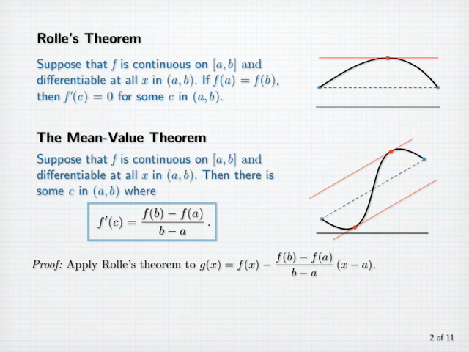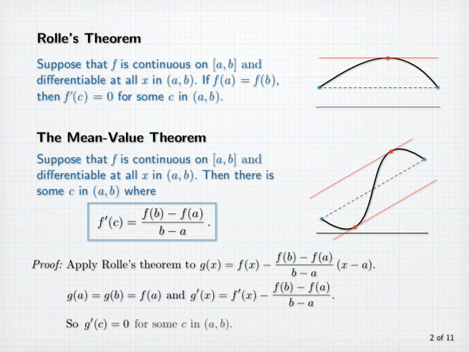And g is differentiable wherever f is, with g'(x) equal to f'(x) minus (f(b) − f(a)) divided by (b − a). So there is a number c between a and b where g'(c) equals 0, and consequently f'(c) is equal to (f(b) − f(a)) divided by (b − a).